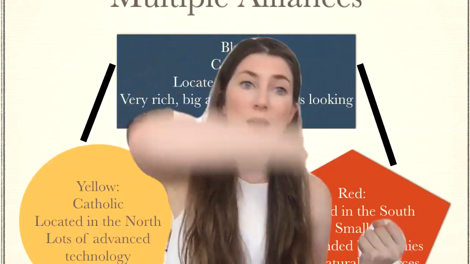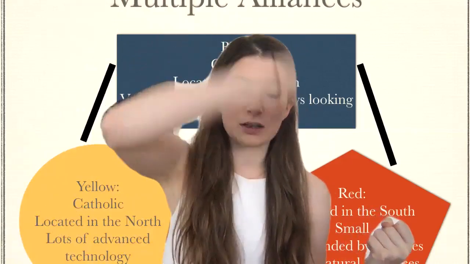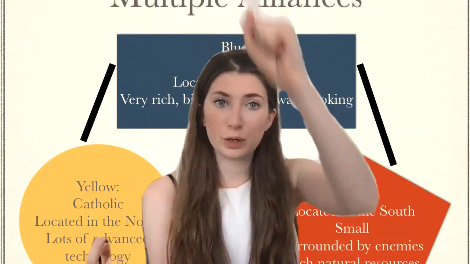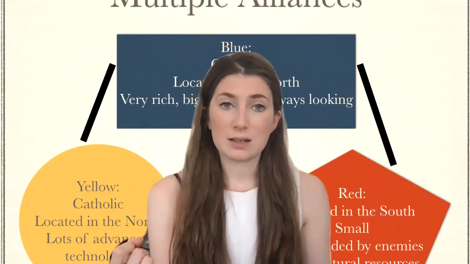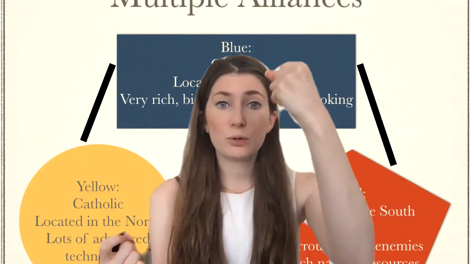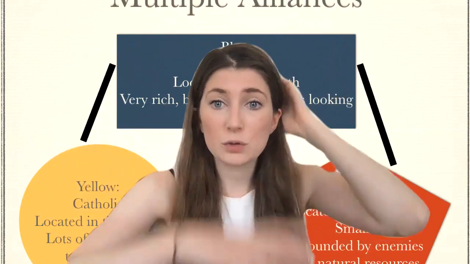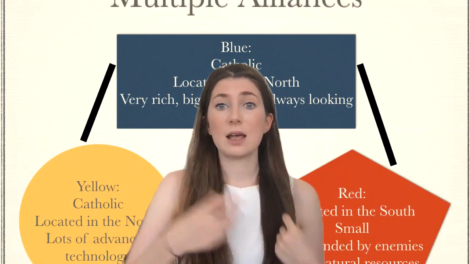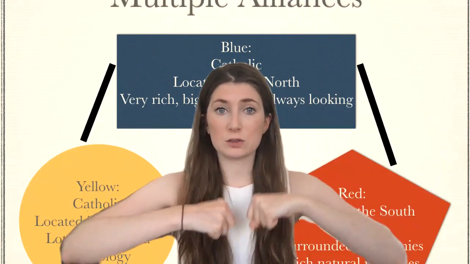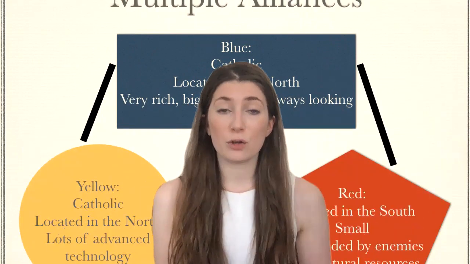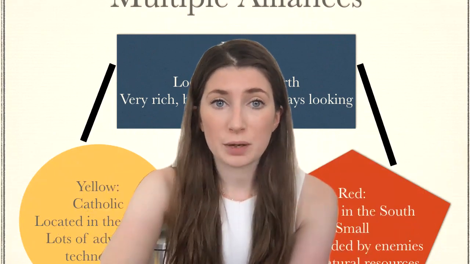So we see how that alliance triggers the involvement of yellow: blue are allied with red, red needs help, they call in blue, blue uses yellow to help them, and so yellow come in as well. So we see how multiple alliances can draw multiple countries into one conflict, even though they actually don't have any reason to be involved.